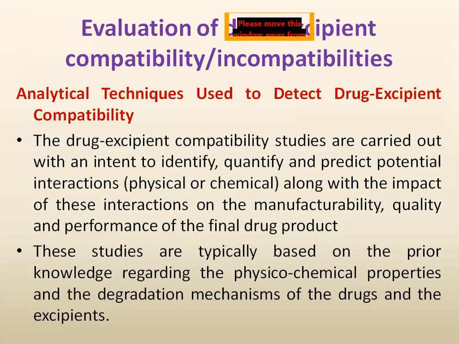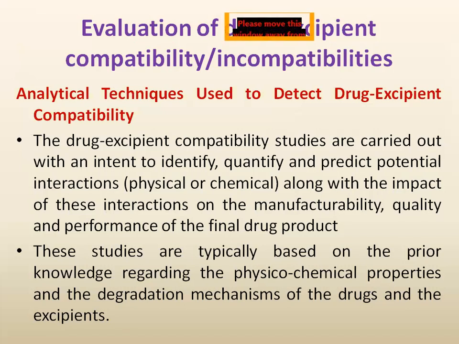There are certain methods. Among them, when we talk about the physical method, there are color, odor or taste. From such observations it is not possible for us to check the incompatibility. If the excipient is white and the drug is yellow, when we mix them it will give a pale yellow color.